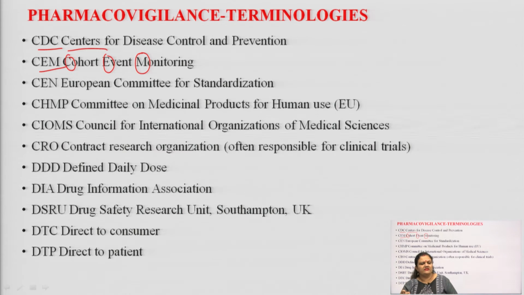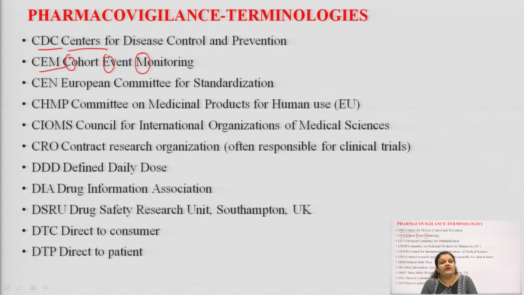And the forward means now I am going to enter a particular area which is affected by a specific infection or disease like malaria or chicken pox or chikungunya. I am going to that place. So, still I am not affected, but I have to go to that place after taking proper immunization, so that my immunity will be strong and I am not affected by that particular disease or infection. So, that is prospective forward direction studies. So, this is the CEM, which means cohort event monitoring.